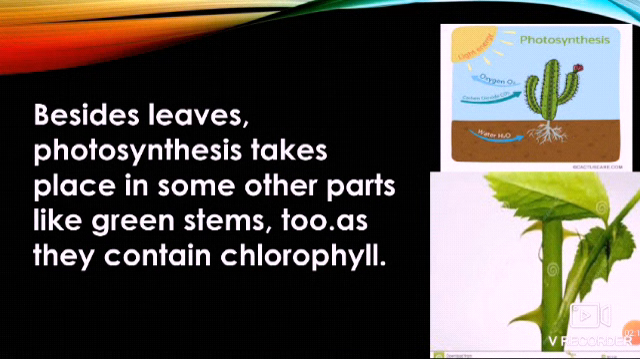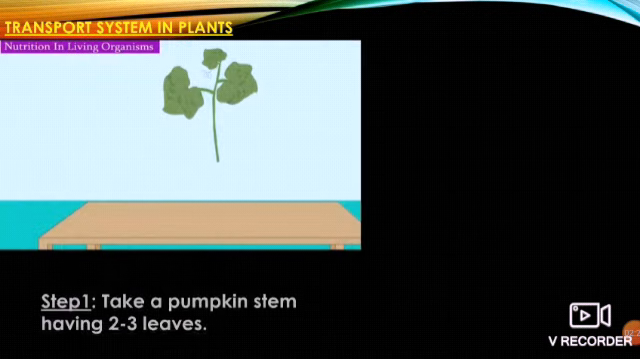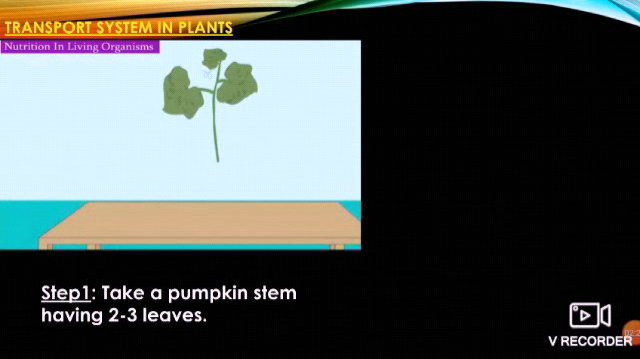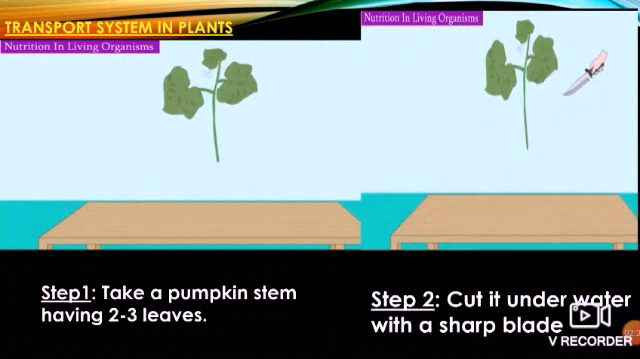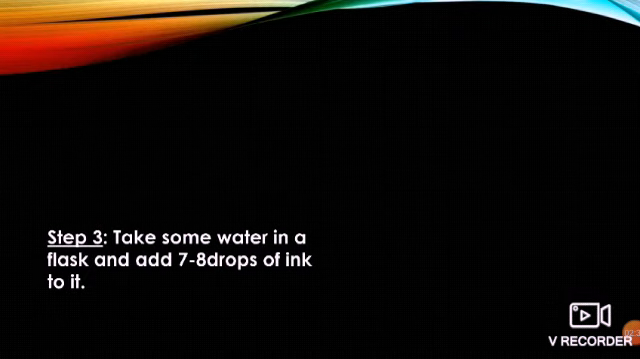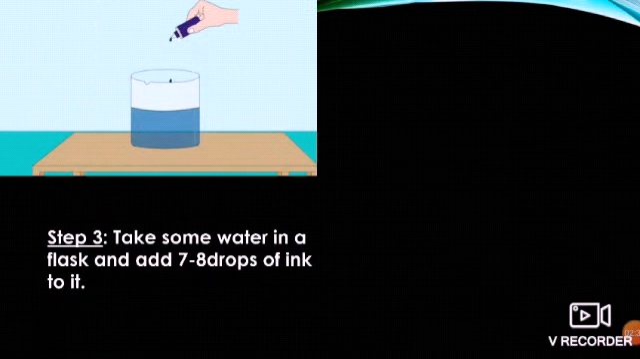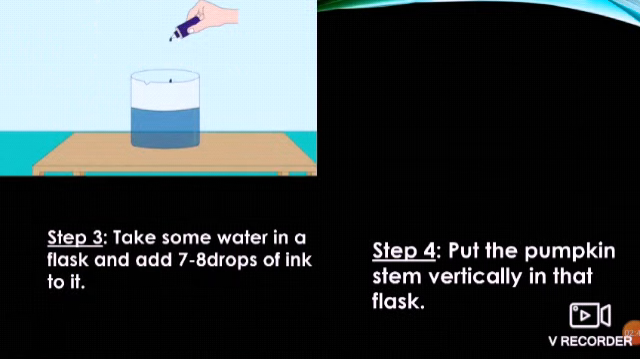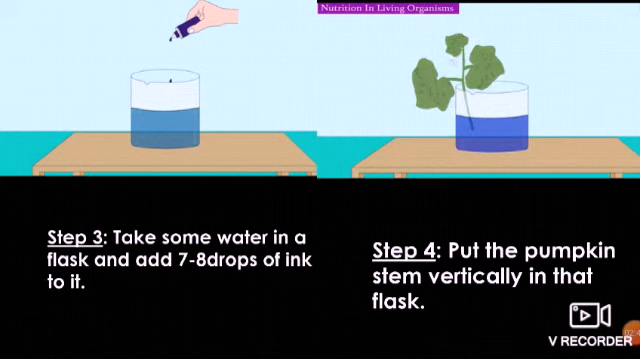Now the next part, the transport system in plants. Let's take one experiment. Step 1. Take a pumpkin stem having 2 to 3 leaves. Step 2. Cut it under water with a sharp blade. Step 3. Take some water in a flask and add 7 to 8 drops of ink into it. Step 4. Put the pumpkin stem vertically in that flask.